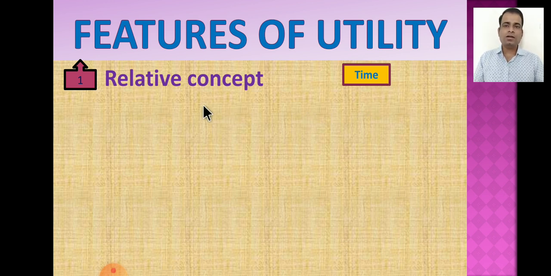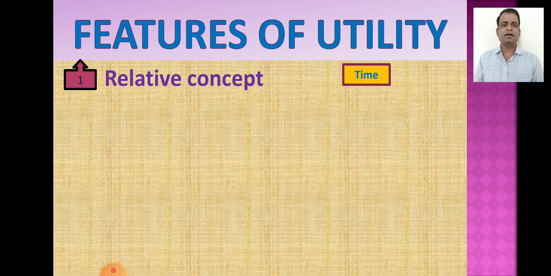Cotton clothes in summer and woolen clothes in winter have more utility. Cotton cloth has more utility during the summer, and woolen clothes have greater utility during the winter season. So the utility of a commodity may change due to a change in time.